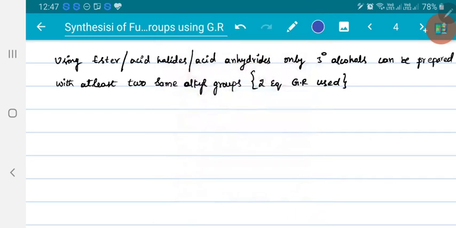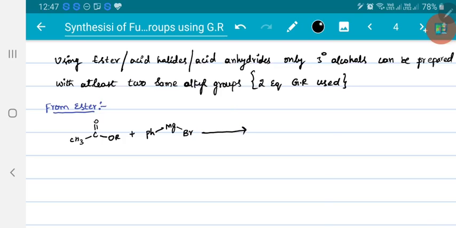If I take esters, from ester, how to prepare tertiary alcohol. So the ester is CH3COOR, let it be. Now this is allowed to react with 1 equivalent of Grignard reagent, PhMgBr, in presence of tetrahydrofuran, or either on heating.